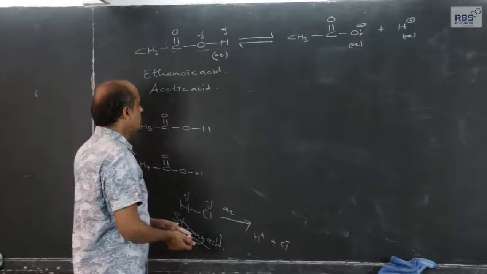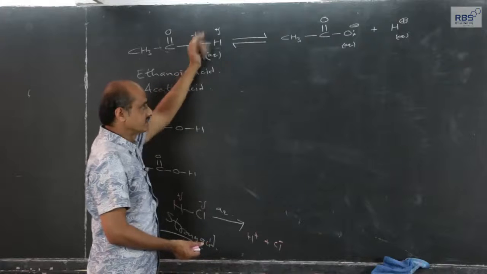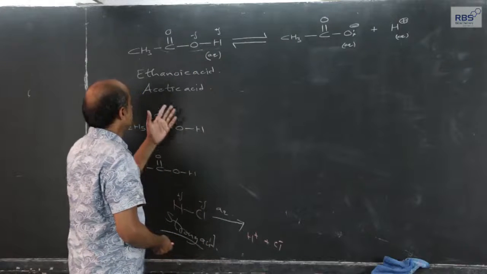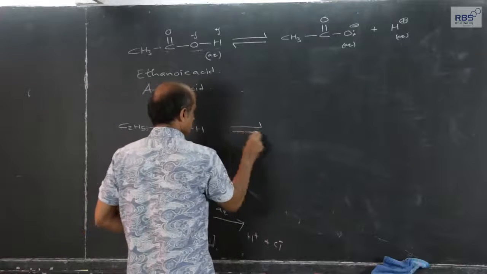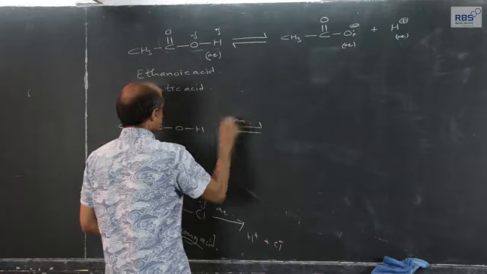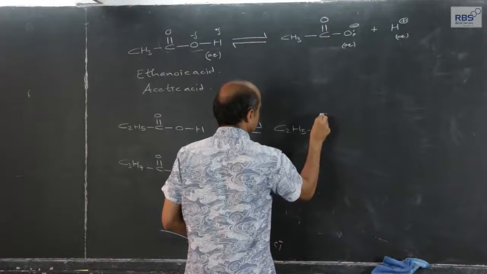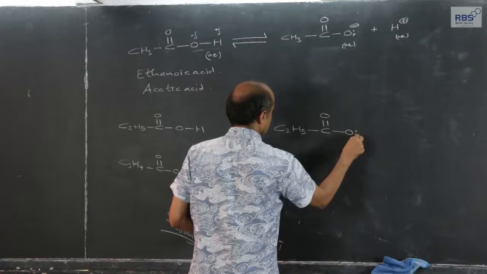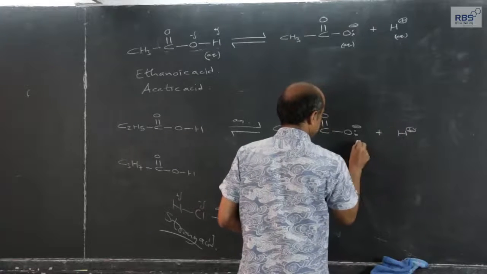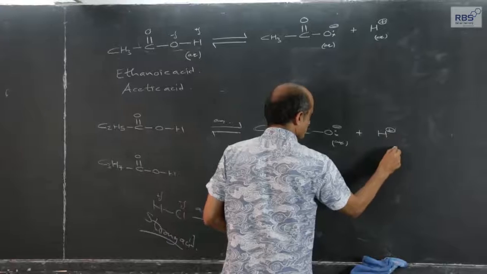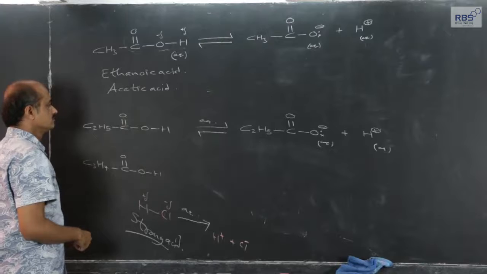Whenever dissolved in water, hydrolysis of this bond takes place, as compared to ethanoic acid, even this when dissolved in water gives rise to free H plus ions.